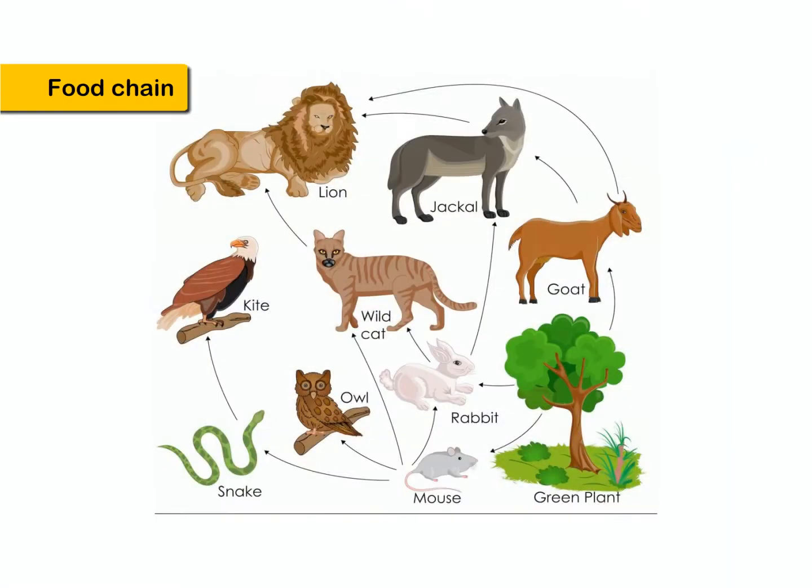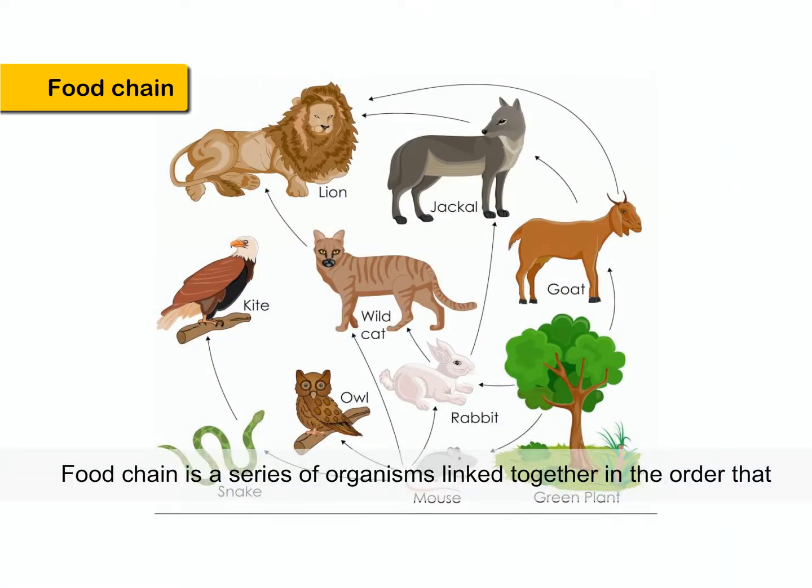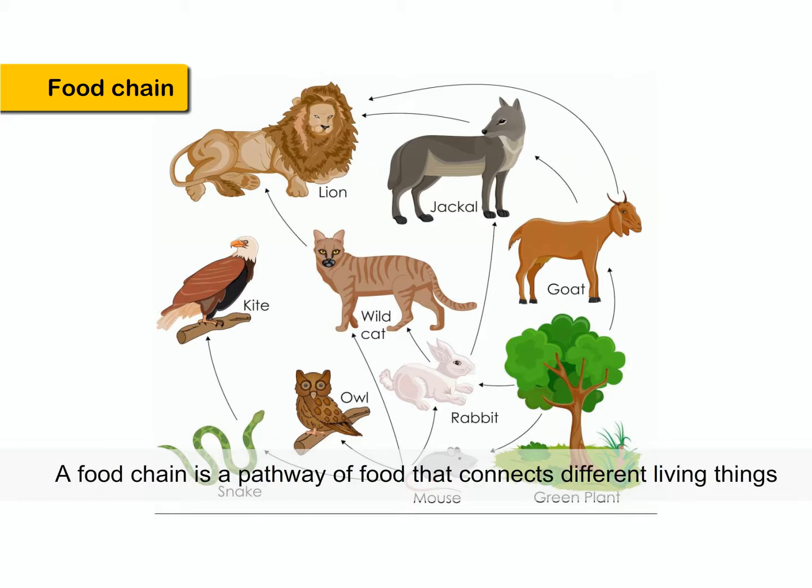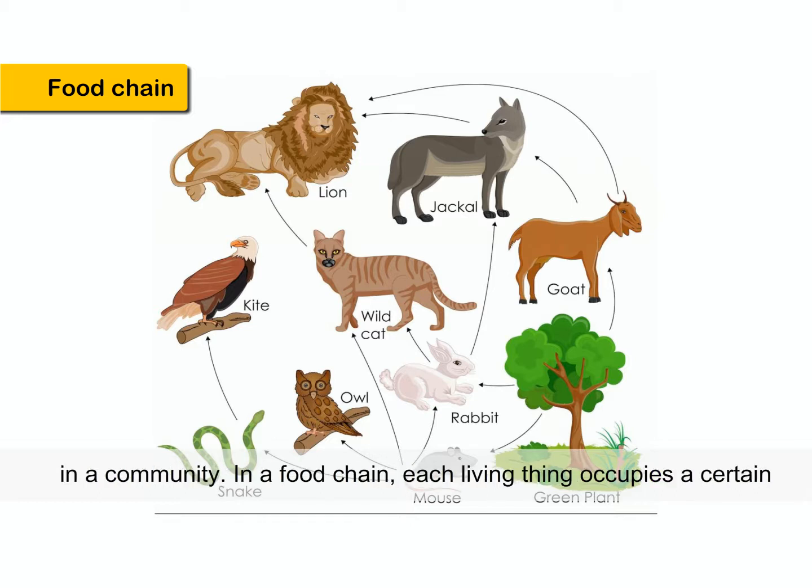Food chain. A food chain is a series of organisms linked together in the order that they feed on each other. It shows who eats whom. Thus, they form a food chain. There are a number of food chains occurring in an ecosystem. A food chain is a pathway of food that connects different living things in a community.